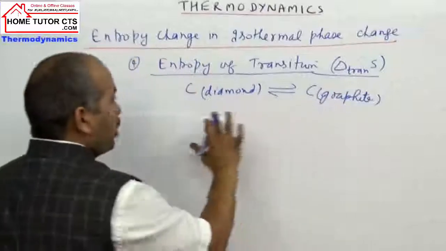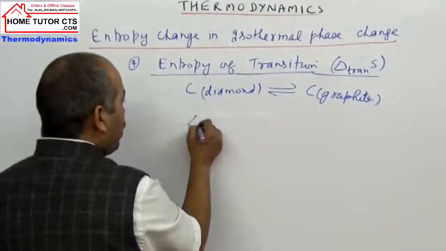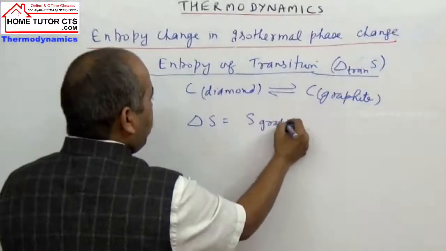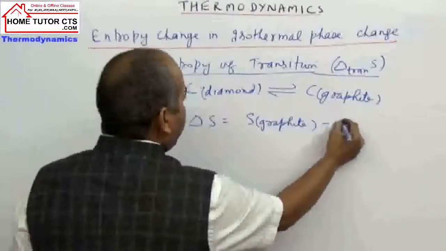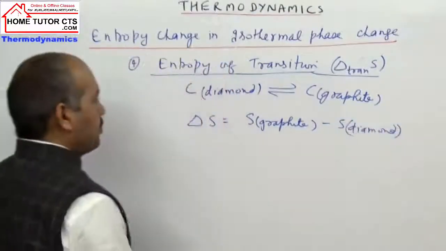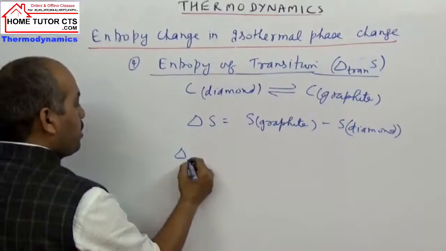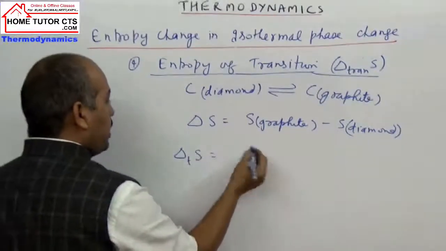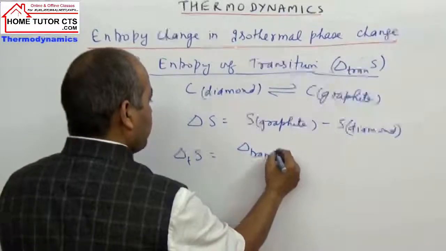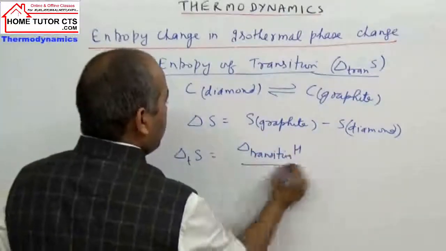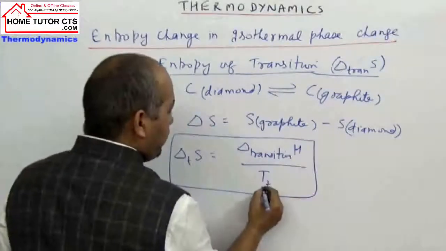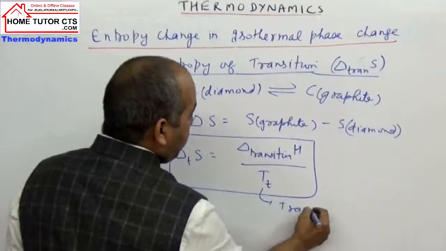For this process of transition, entropy change can be taken as entropy of graphite minus entropy of diamond, or I can write entropy of transition as enthalpy of transition by T transition. This TT can be taken as transition temperature in Kelvin scale.